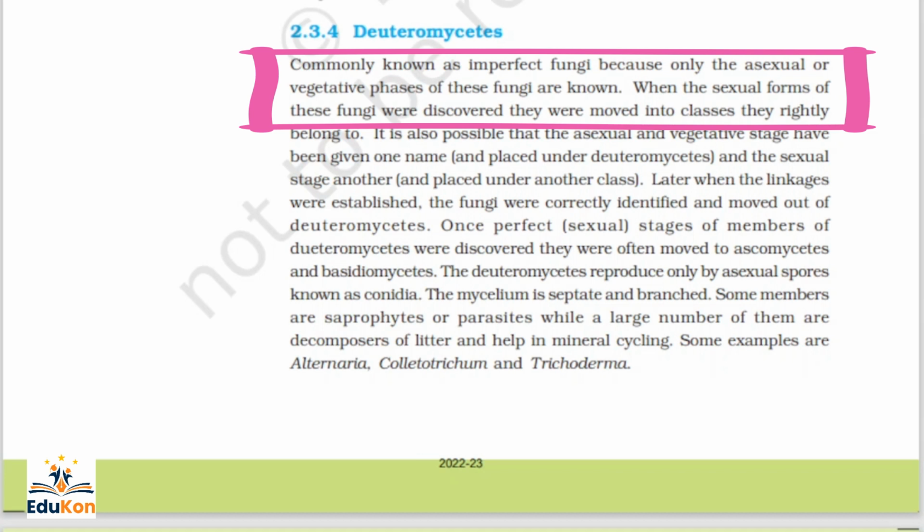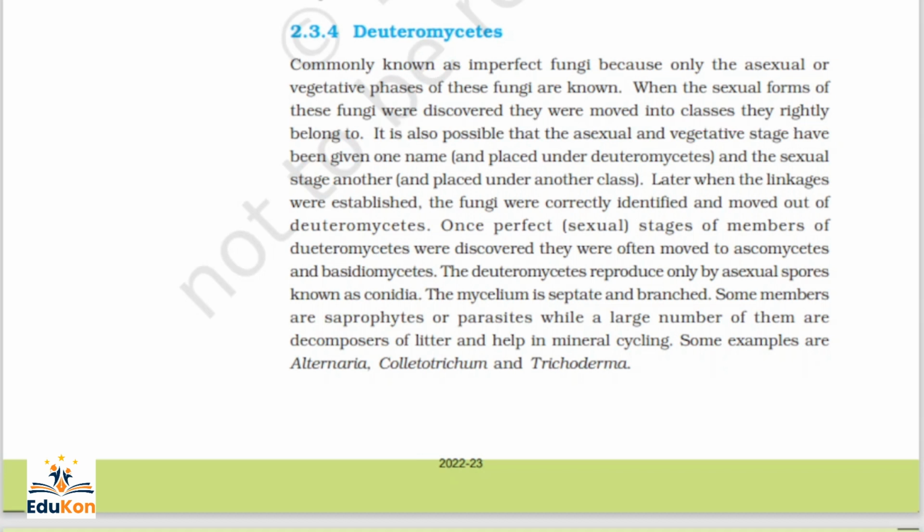When the sexual forms of these fungi were discovered, they were moved into the classes they rightly belong to. It is also possible that the asexual and vegetative stage have been given one name and the sexual stage another.